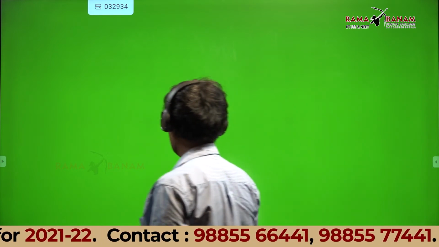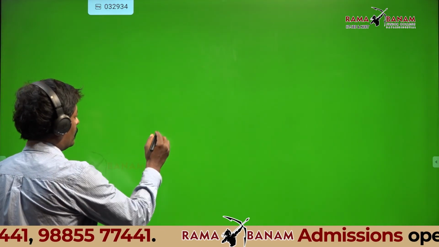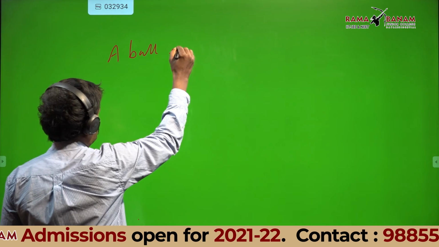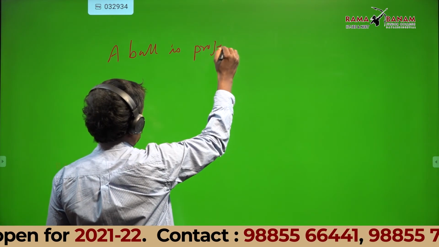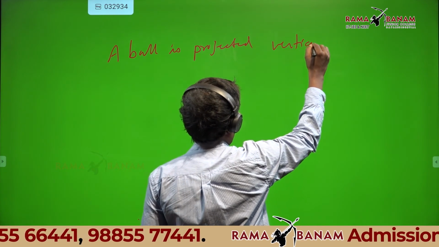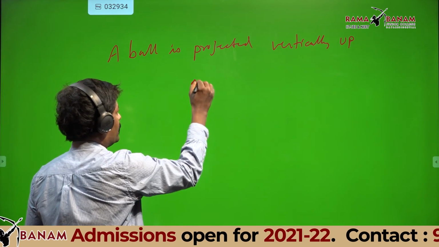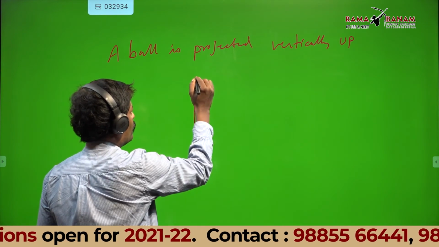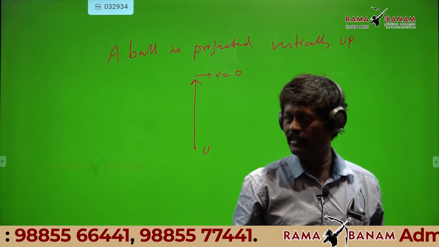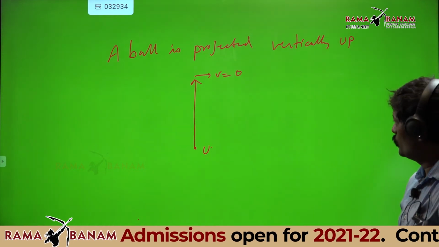Now I will take one example, then you will understand. A ball is projected vertically up with velocity u.